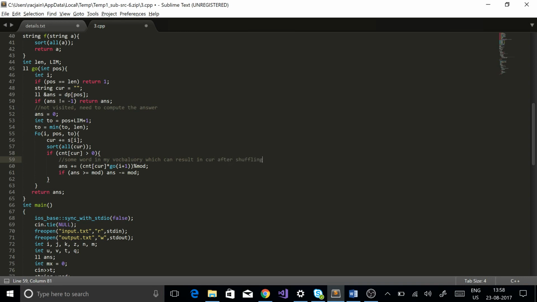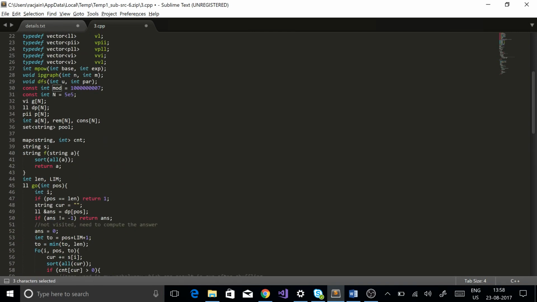Please pardon me for the spelling mistakes. When this is true, count cur gives me the number of ways I can decode it from my vocabulary pool, and I multiply it with go i plus 1. This is as we have discussed. Obviously, there can be a lot of ways to decode the string, so we have to perform all operations under modulo 10 to the power 9 plus 7.